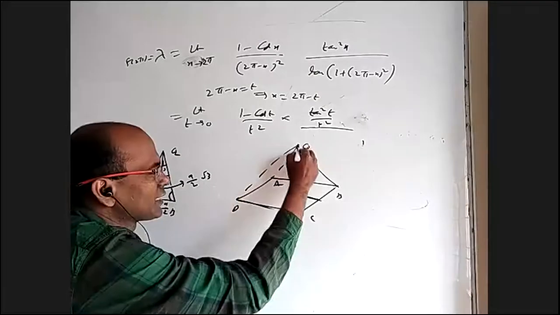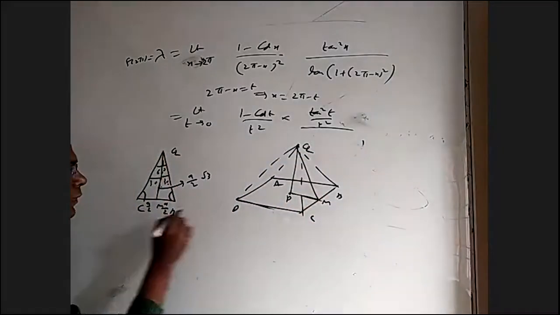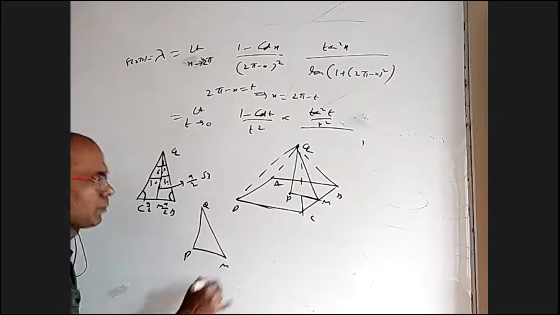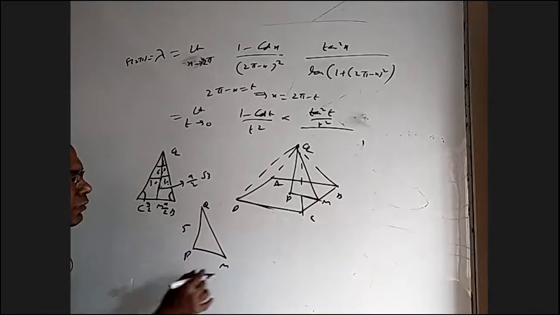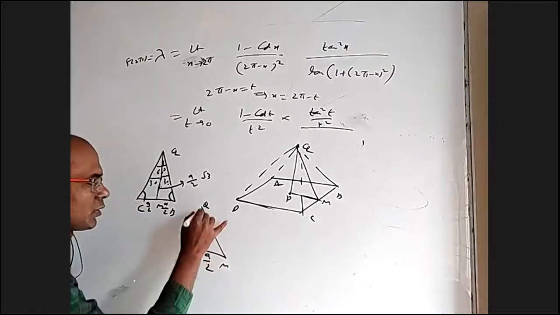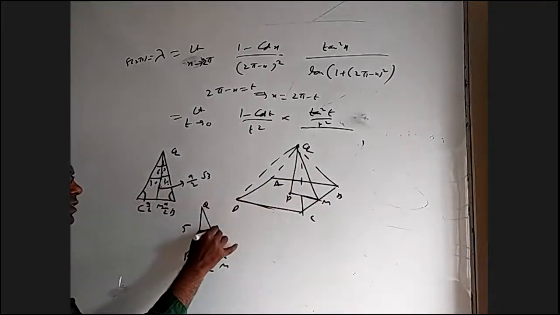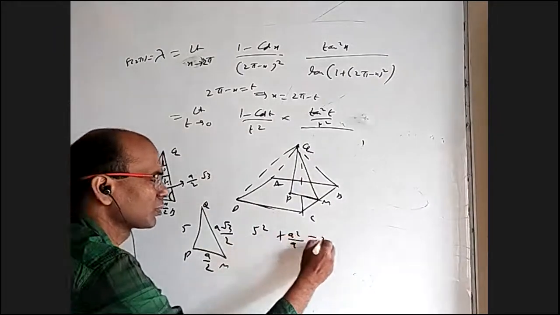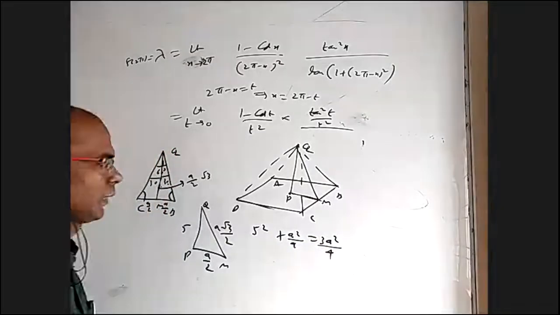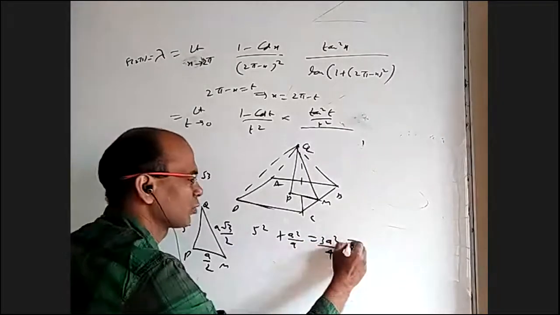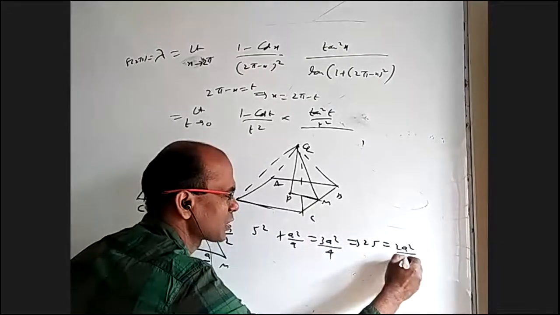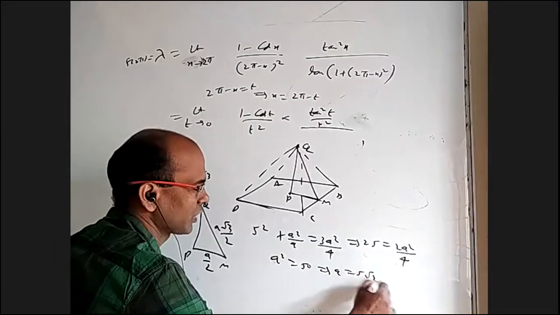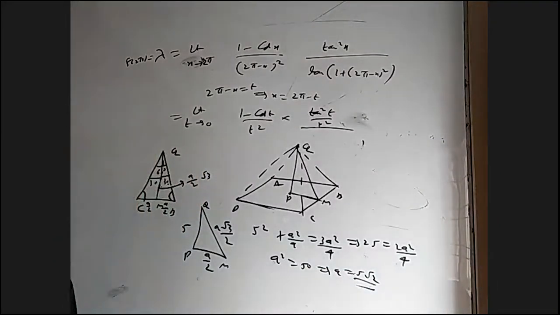So now if you look at this triangle, this is M, I'll call it. Take that triangle separately, QPM. What is this height? 5. What is this one? Half of that, A by 2. And what is this? Just now I found it as A root 3 by 2. Pythagoras theorem: 5 square plus A square by 4 is 3A square by 4. 2A square by 4 it will come. 25 equal to 2A square by 4. 2A square equal to 50. A is equal to 5 root 2. Is it okay?